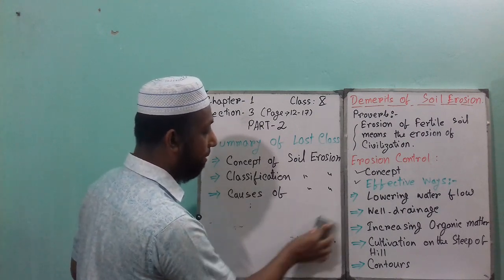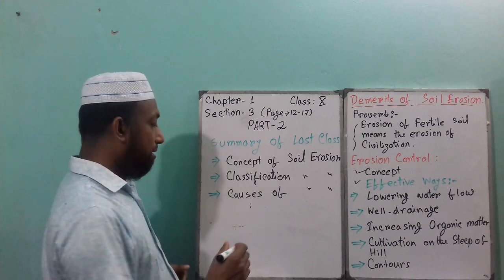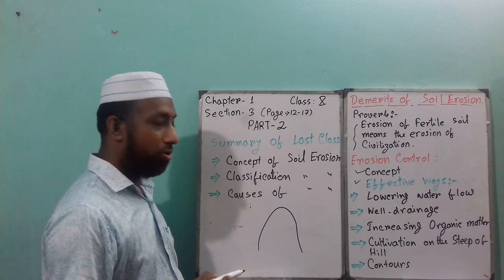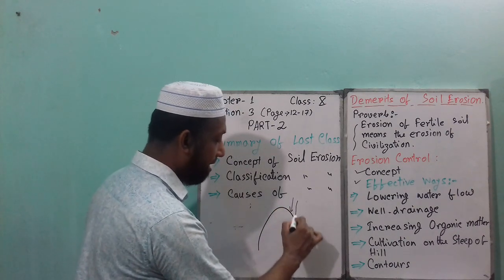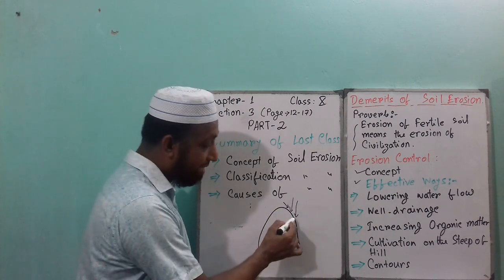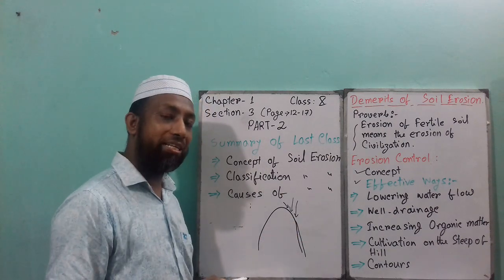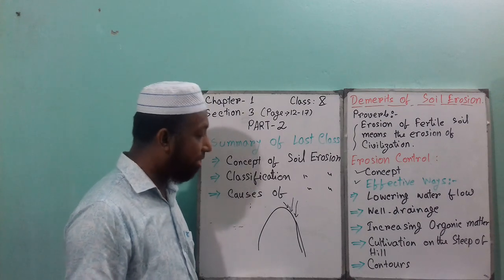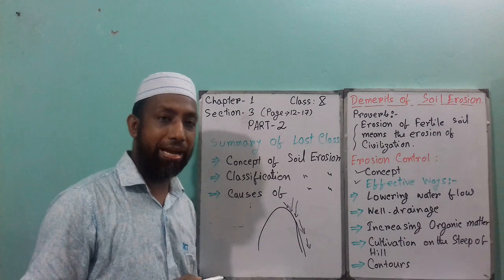Cultivation on the steep slope of land. What will be the cultivation on the steep hill? If you think that this is a hill, and a little bit of water or rainfall comes here, then because this is a hilly area with a very steep slope, even a little rainfall causes too much soil erosion or landslide.